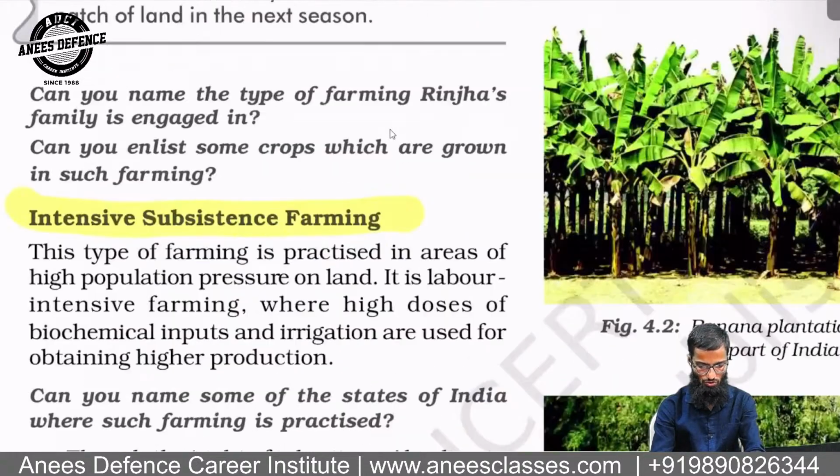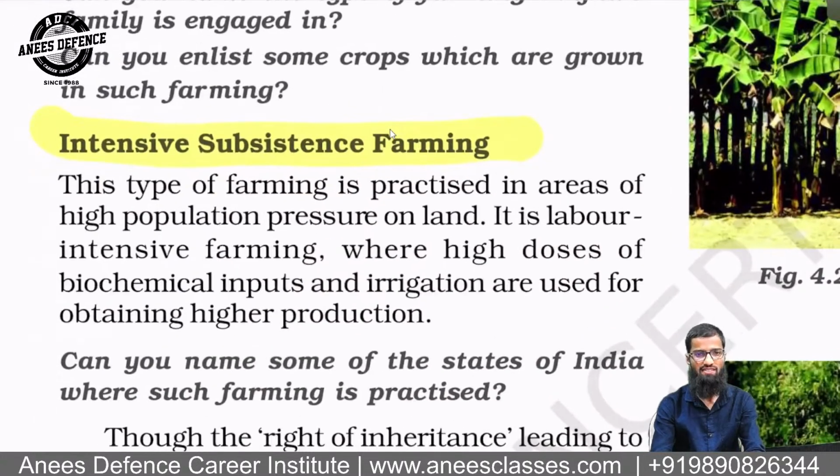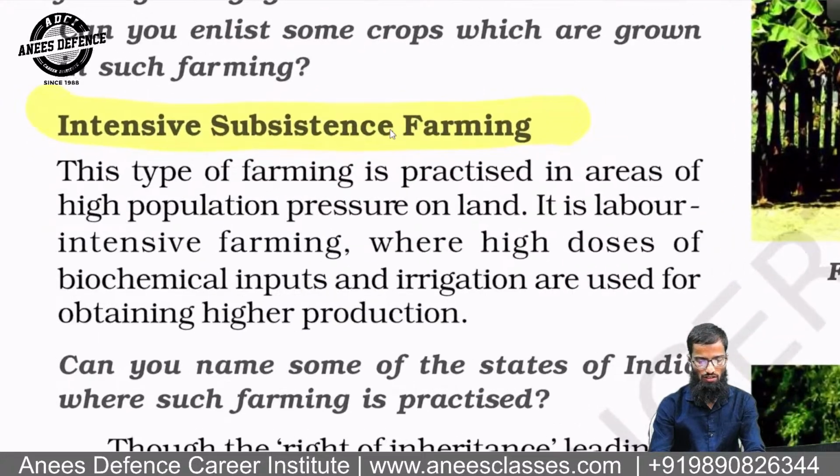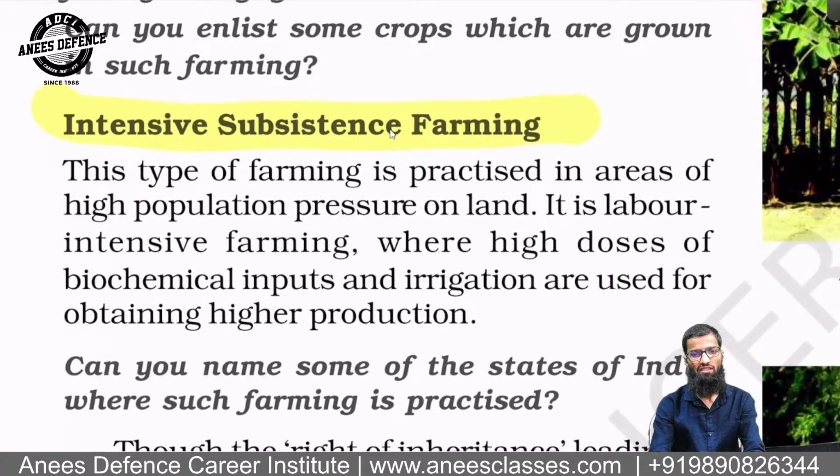Now this was the question which was asked about intensive subsistence farming. This type of farming is practiced in areas of high population. This is the trap. It is a labor-intensive farming where high doses of biochemical inputs and irrigation are used for obtaining higher production.